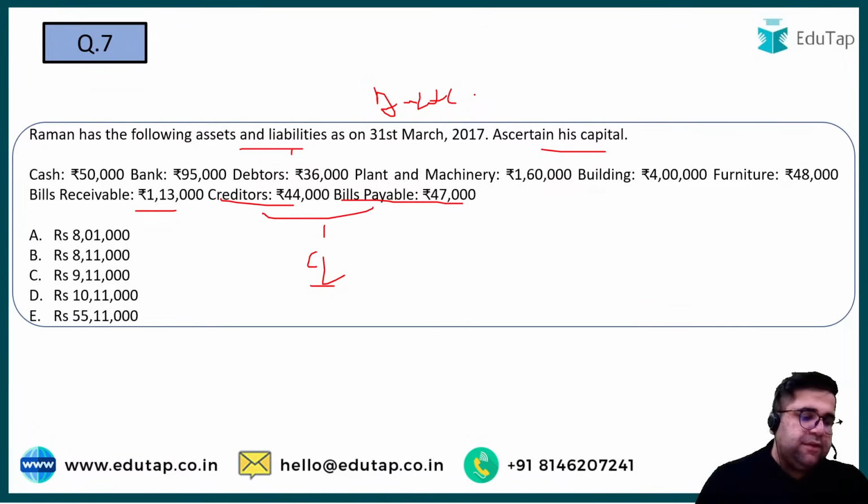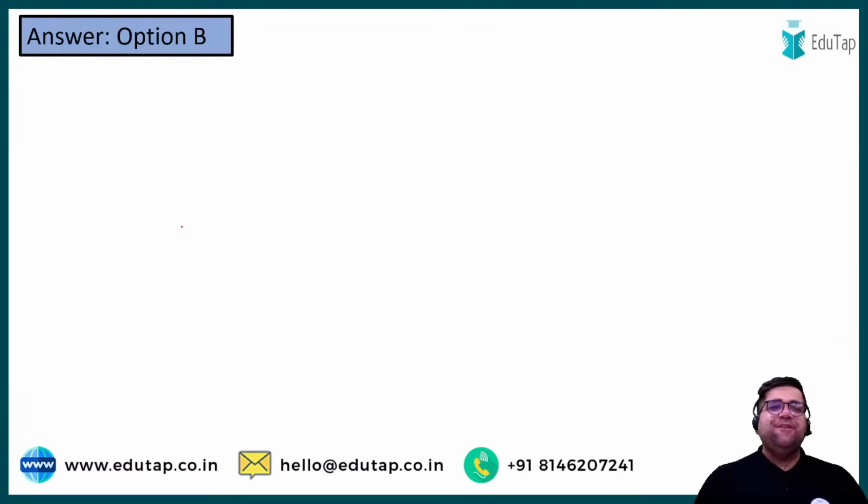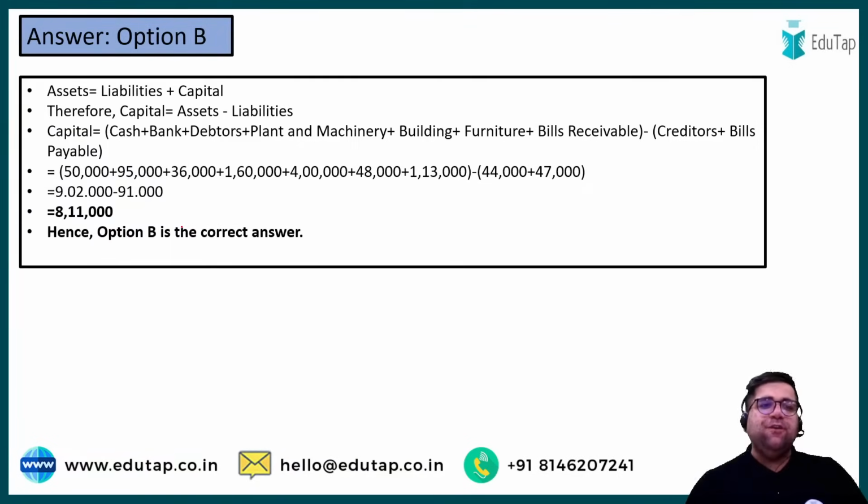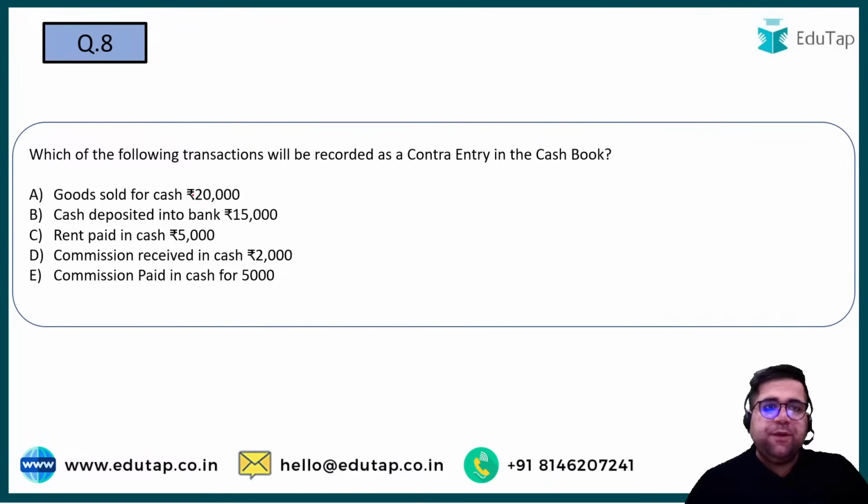So my answer is coming out as 8 lakh 11. What is your answer? Please post in the comment box. Yes, option B, right? So 8 lakh 11,000. I can say that you are definitely faster than me when it comes to calculation. Yes, 9 lakh 2,000 minus 91,000, so 8 lakh 11,000. So B was the correct one.